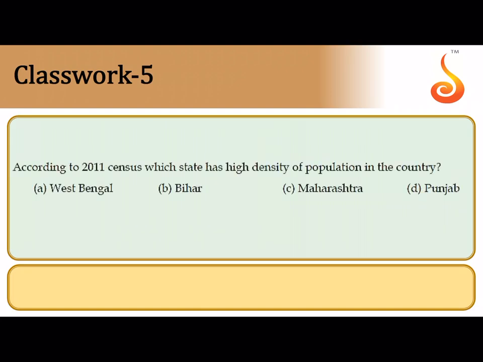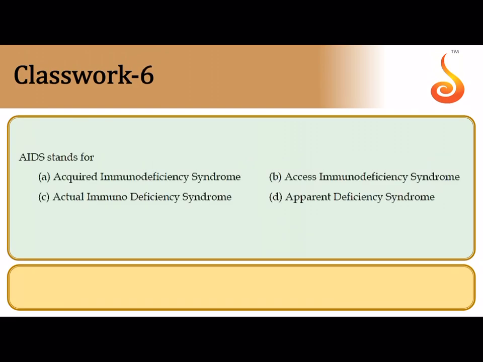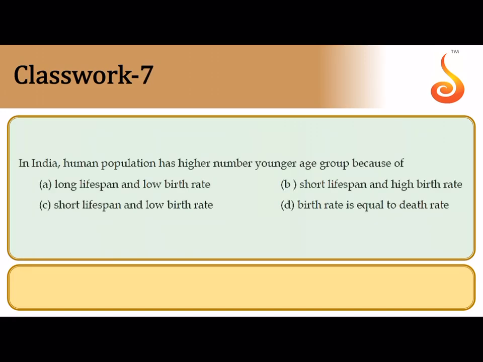The fifth question is asking us, according to the 2011 census, which state has the highest density? As per the 2011 census, it was identified that Bihar has the highest number of people per square kilometer, and that means it has the highest density of population in our country. The sixth question is about AIDS. Now you all know the full form of AIDS. It is acquired immunodeficiency syndrome. So it is option A.